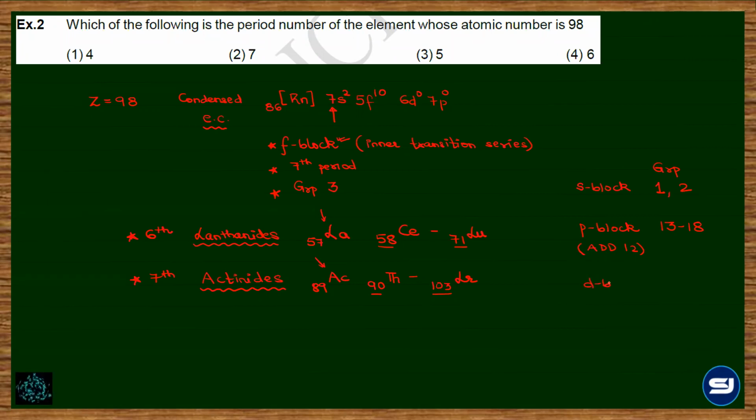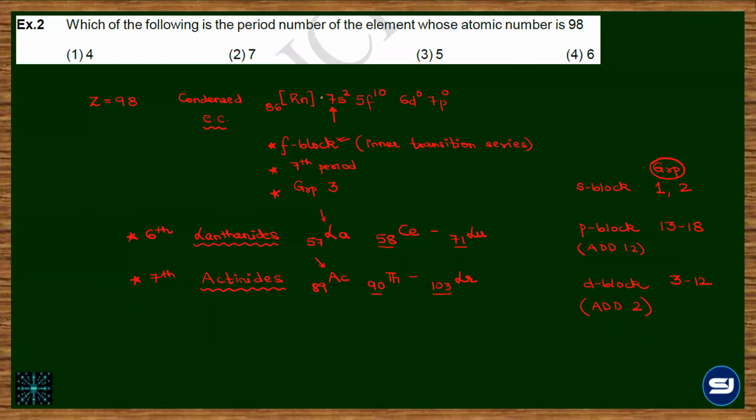And for D block, 3 to 12 between S and P. And with regards to the D electrons, you have to just add 2. So अगर D7 है, मतलब it will be 9th group. D10 है, तो it will be 12th group. Clear? So ये group का simple identification था.